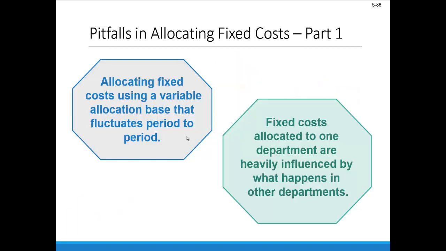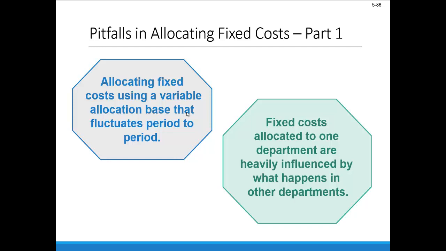And we have some potential pitfalls to watch out for here in allocating fixed costs. Allocating fixed costs using a variable allocation base that fluctuates period to period doesn't necessarily align cost behavior with actual consumption. Right? If we're using this sort of moving target or this fluctuating activity base to allocate fixed costs, which by definition shouldn't really be moving with activity, it might not best describe how those resources are actually being consumed.